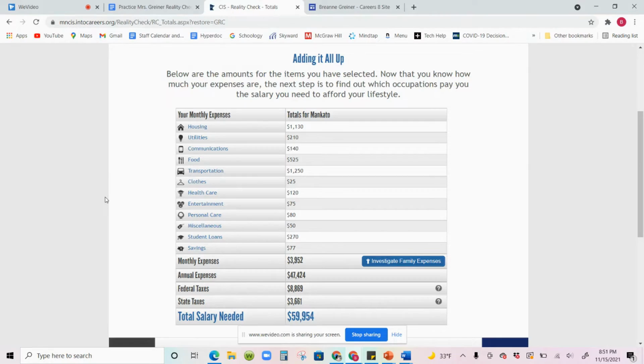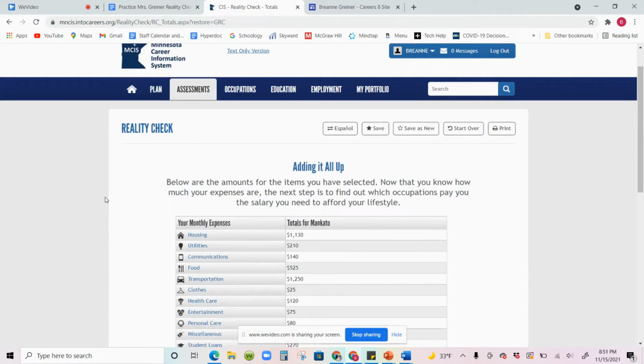Once you have answered all the questions, this is what your results start to look like. Okay, so adding it all up, below are the amounts of items you have selected. Now that you know how much your expenses are, the next step is to find out which occupations pay you the salary you need to afford your lifestyle.